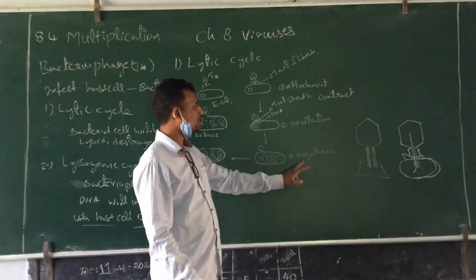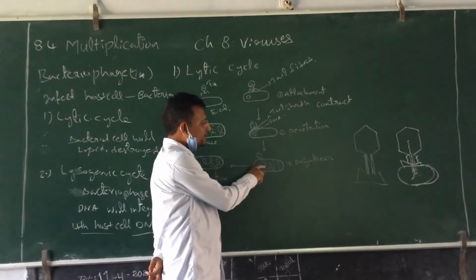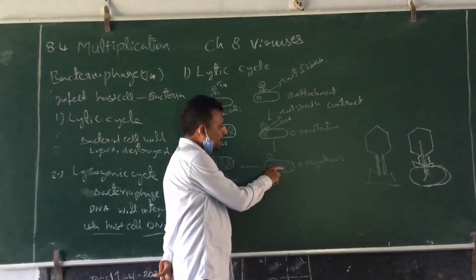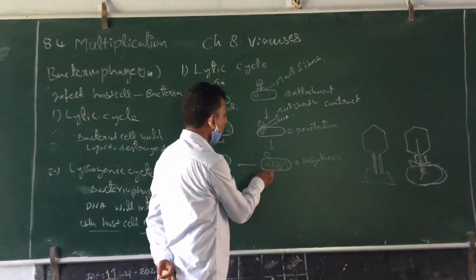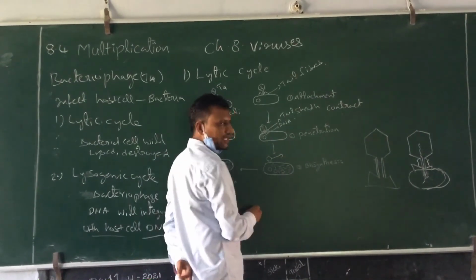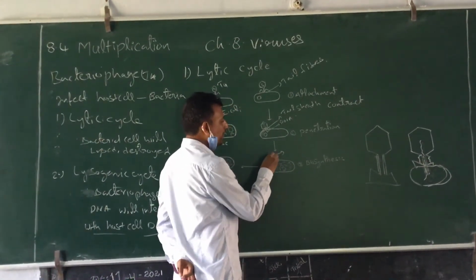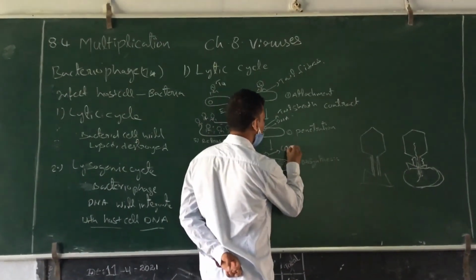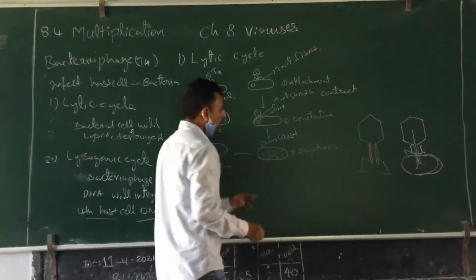Next step is biosynthesis. After releasing its genetic material into the E. coli cell, what will happen? The bacteriophage will be empty, without genetic material. This is called a ghost.